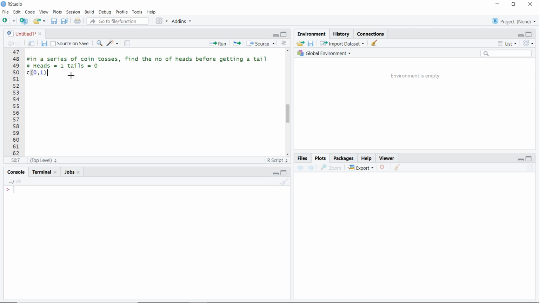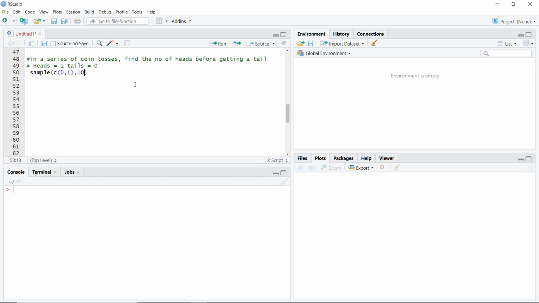Then I would want each time to take any one value from 0 or 1 randomly. So for that we have a function called sample. So we'll use sample and inside that sample take a sample out of what? Out of this vector 0, 1. Take a sample of how many values? So comma, the size of the sample must be just one single value. I could take more than one as well. Here I could take more than the values of the vector as well.